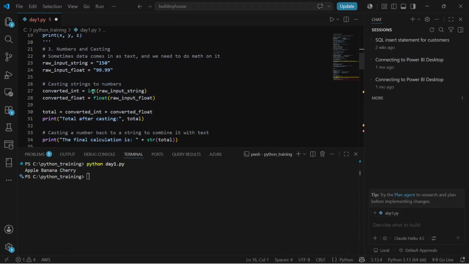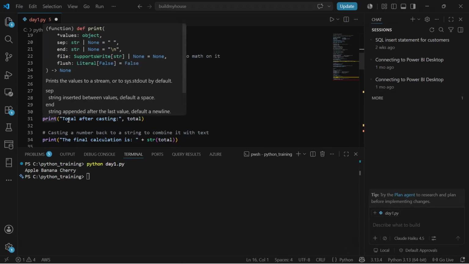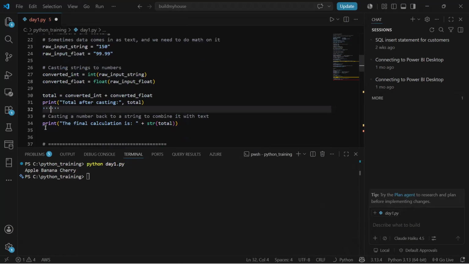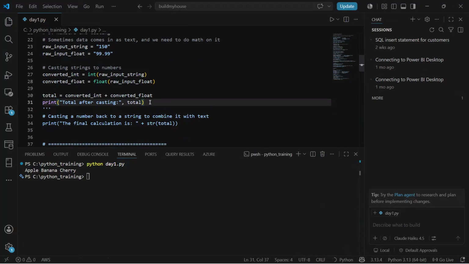Here, you can see I have used int on the raw input string, and float on the raw input float. This is used to convert these raw inputs, which used to be strings, to integer and float. Then we are creating another variable called total, which will add the integer and float, and finally we are printing out the total. Now let me execute this. You can see total after casting is 249.99.